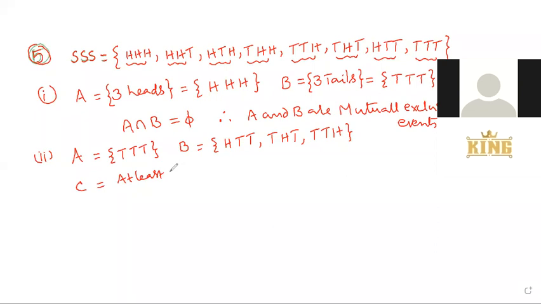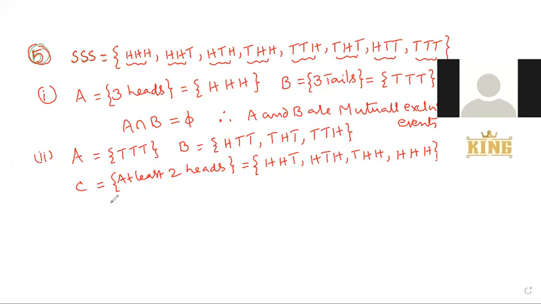At least two heads means two heads and more than two heads. Two heads are H, H, T, H, T, H, and T, H, H. Next take the three heads. At least means two and more than two.